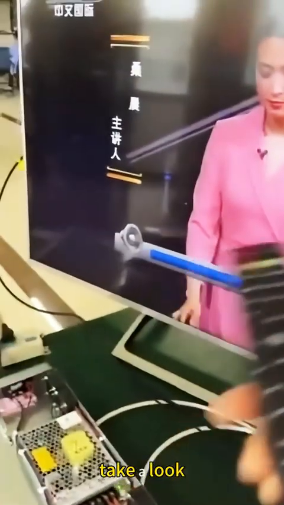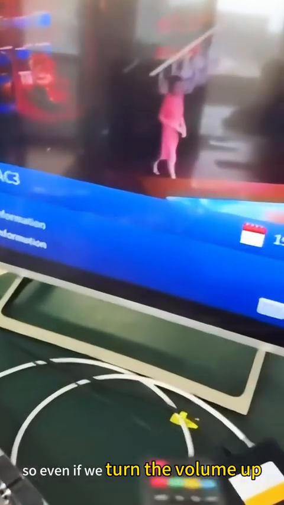Sometimes we encounter situations like this where our TV program has no sound, just like this one. There's actually no sound, so even if we turn the volume up, there still won't be any sound effect, right? Take a look. Are you noticing that there is no sound coming through?